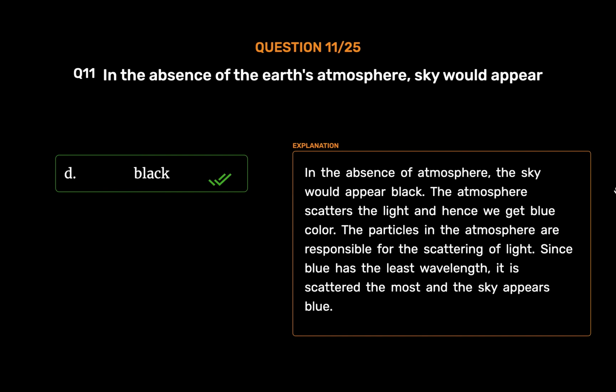Black. In the absence of atmosphere, the sky would appear black. The atmosphere scatters the light and hence we get blue color. The particles in the atmosphere are responsible for the scattering of light. Since blue has the least wavelength, it is scattered the most and the sky appears blue.